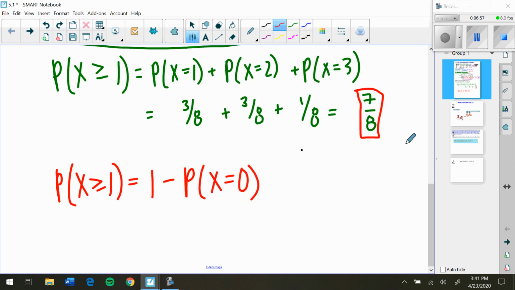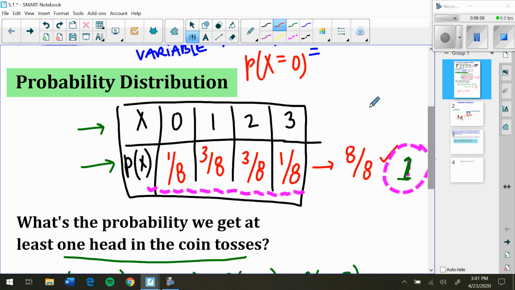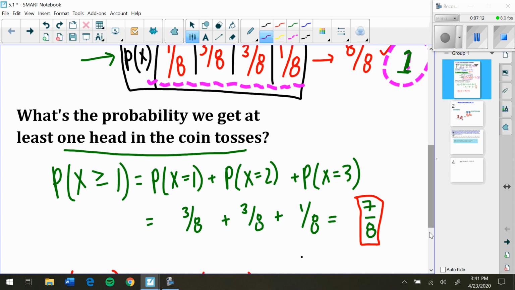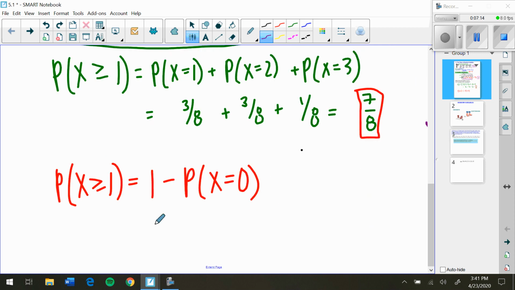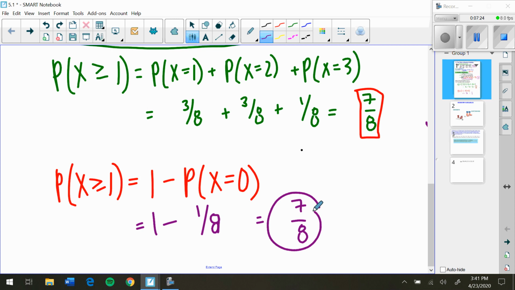So getting at least one head, I'm going to go up for a second, was all of these, right? 1, 2, or 3. So if I want to find this probability, I can take everything but that one. So another way to do this would be 1 minus the probability that X is equal to 0, or 1/8, which would give us the same answer as before, 7/8.